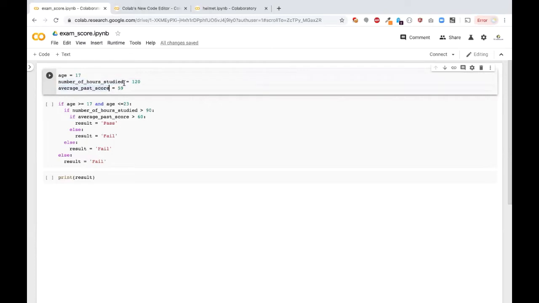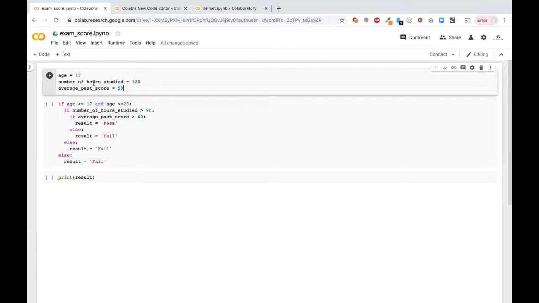What we are going to find is, suppose a student who learns for a particular semester has studied for more than 120 hours, and has scored more than 60 percent in the past exams, he has a probability of passing the current exam. So suppose we try to write a small program in Python.